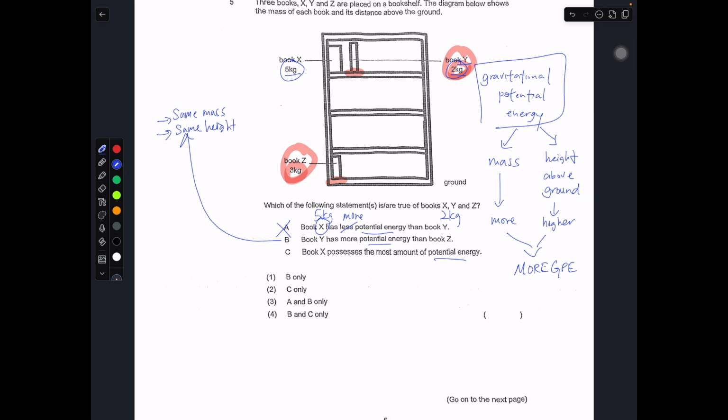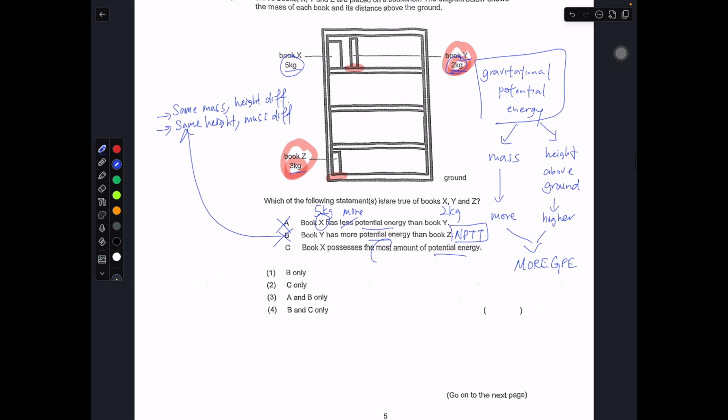So if same mass, then the height must be different. If same height, then the mass is different. Then only you can compare. If not, it's very difficult to say whether book X or book Y has more potential energy. So this one is not possible to tell. So this is also false.